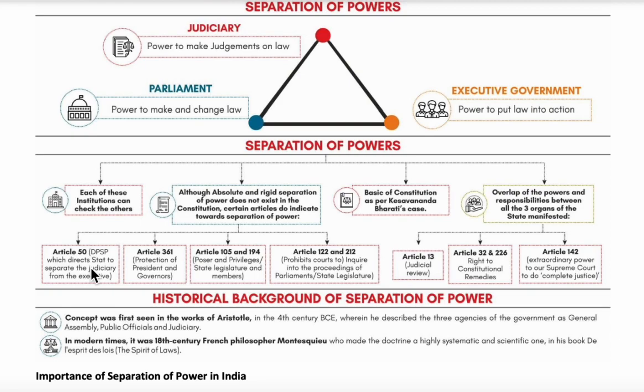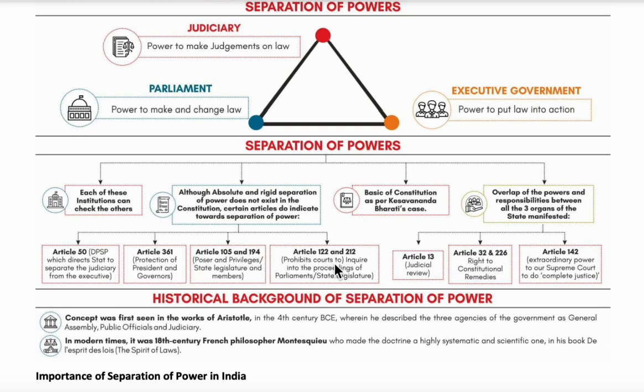Article 361 states that the president or governor shall not be answerable to any court for their exercise of duties. Articles 105 and 194 state that MPs and MLAs should not be called by the courts for whatever they speak in the parliament sessions.